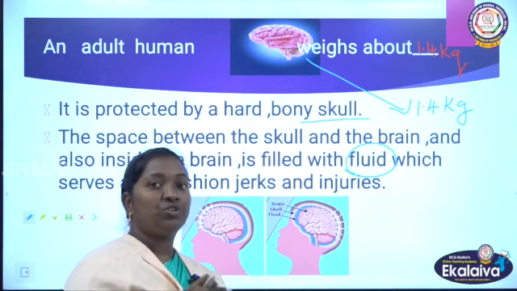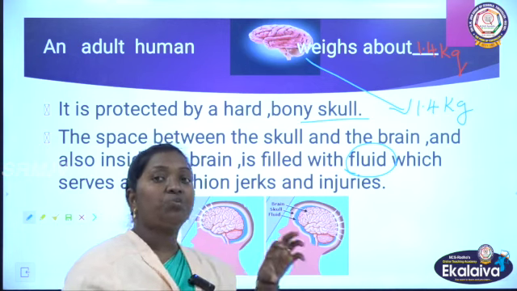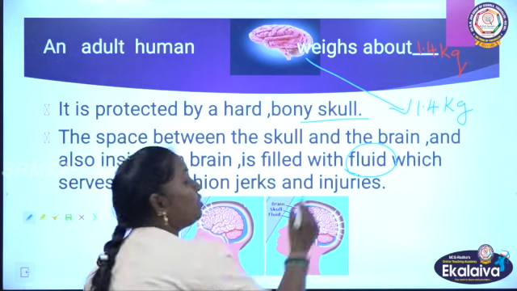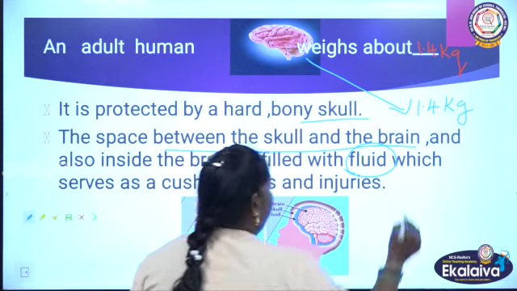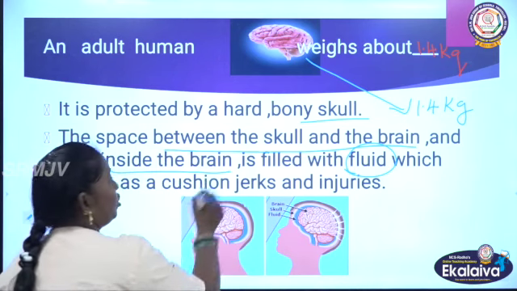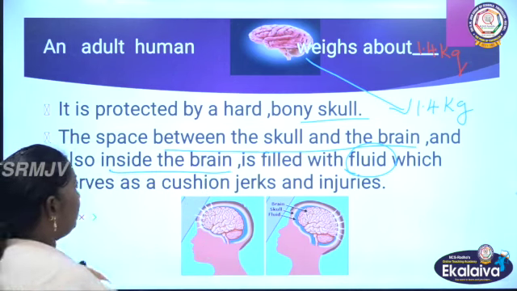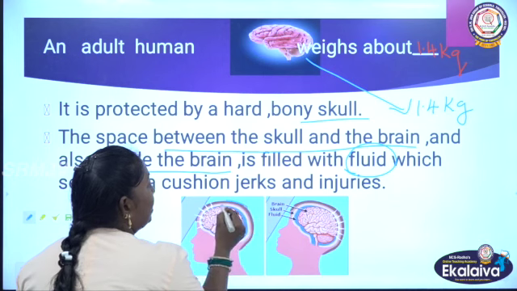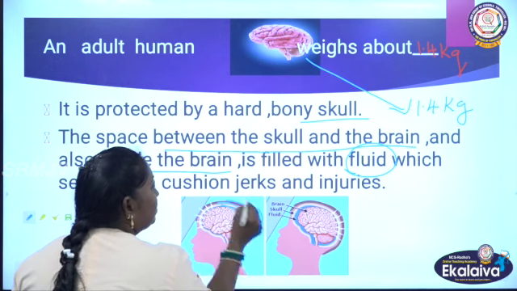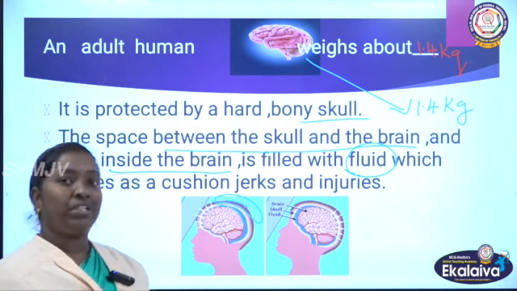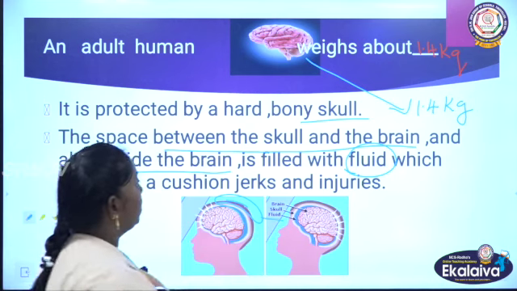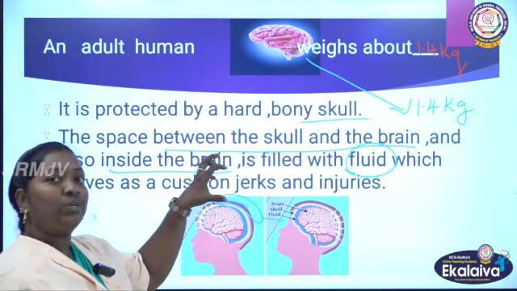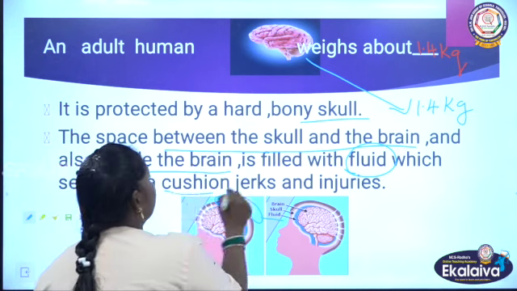So from injuries and damage, this fluid which is filled between the skull and the brain and also inside the brain is protecting it. Here is the skull part and this is the brain part. The area between them is completely filled with liquid, which is called fluid. How is this fluid acting? It acts like a cushion.